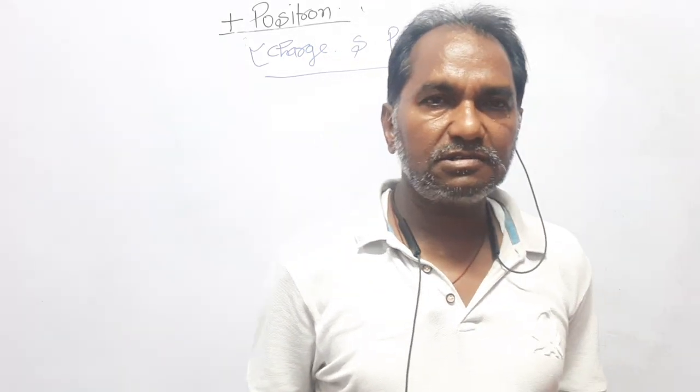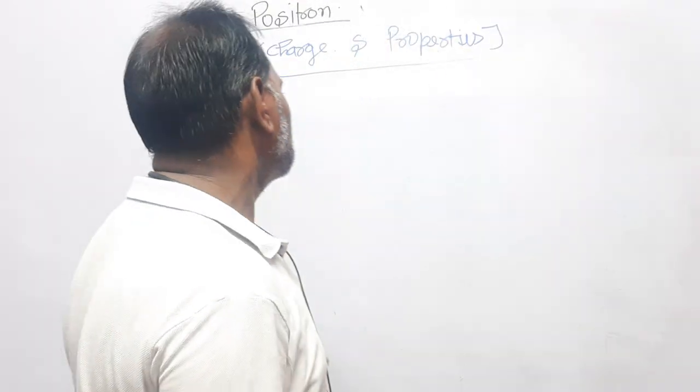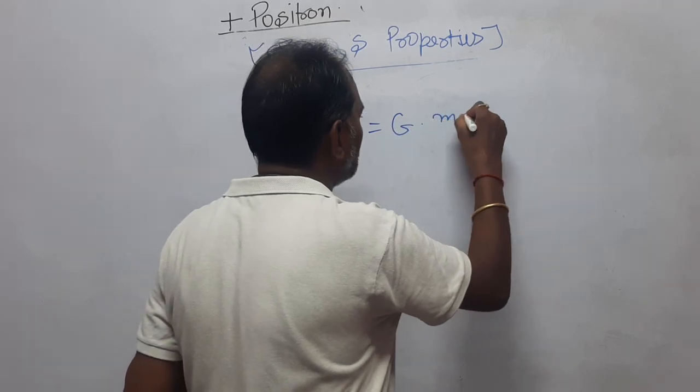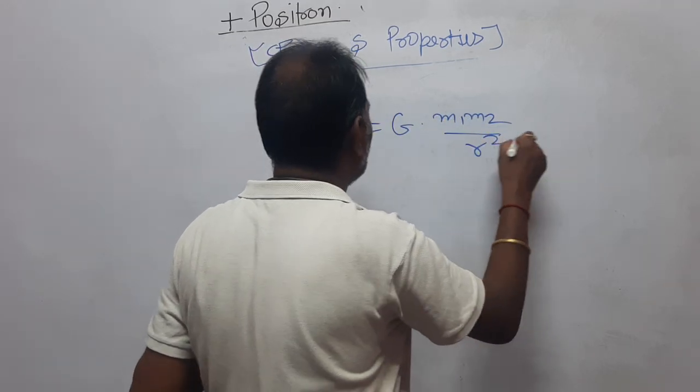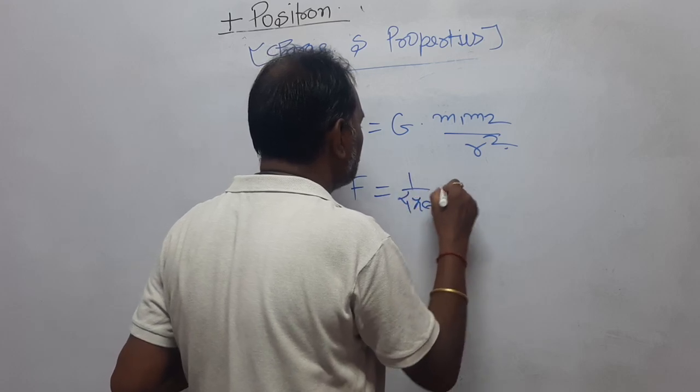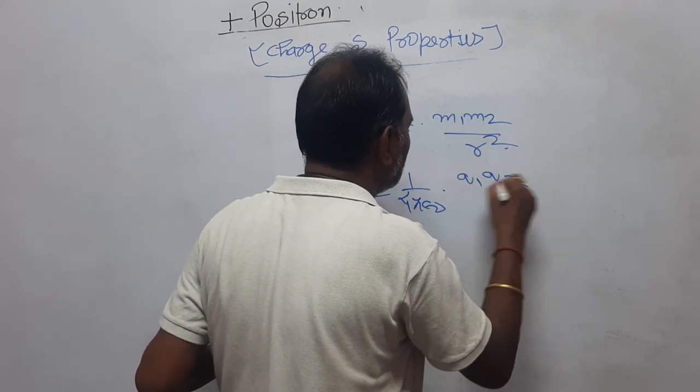If you ask any physicist which are the most fundamental laws in physics, there are basically two laws. One is Newton's law of gravitation, F is equal to G m1 m2 upon r square, and another is Coulomb's law, that is F is equal to 1 upon 4 pi epsilon naught q1 q2 upon r square.